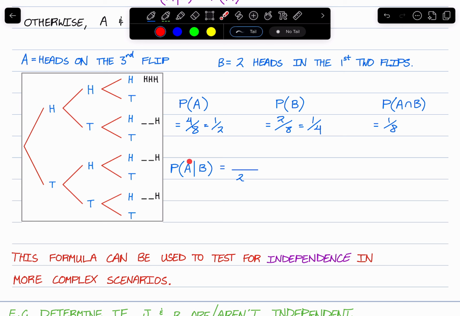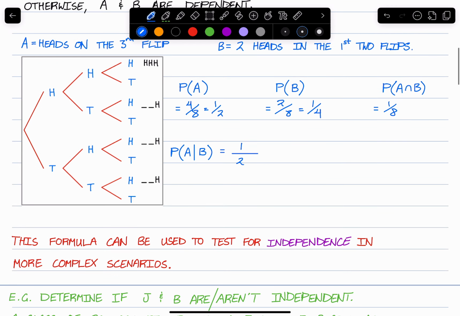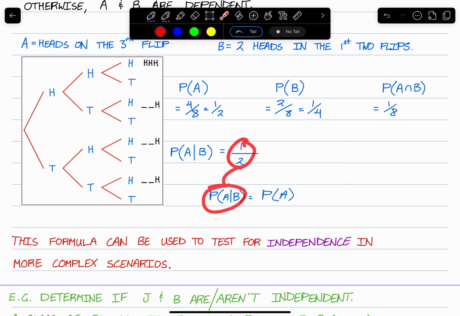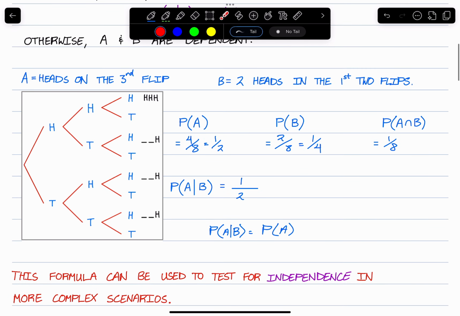And A is heads on the third flip. So now of the condition, so these 2, which things have heads as the third flip? Well, one thing, 1. Now notice, the probability of A given B is equal to the probability of A. Half is A given B, and half is the probability of A. So we can say that these 2 are independent.